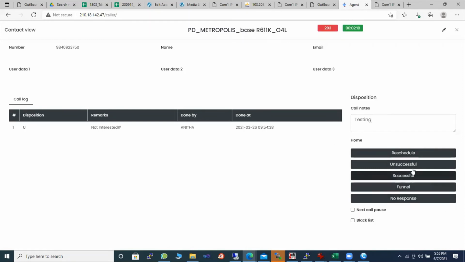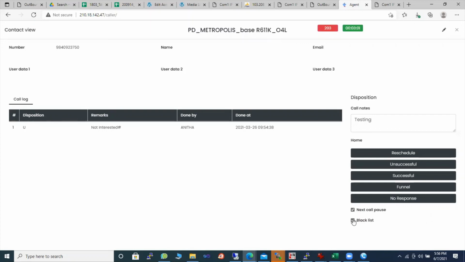So you can probably say unsuccessful. Okay. Now, what is this? In case you want to blacklist that number, because the customer is shouting or whatever, you need to tick it before you dispose the call. What is the next call pause? If you are logged in as ACD or predictive dialing, then you won't have a chance to pause. So when you dispose, if you want to go on pause, you just click that next call pause, and then you dispose the call so that the next call will not come and you will be paused. So that is the importance of this. The same way for blacklist. When you click blacklist, the call gets blacklisted.